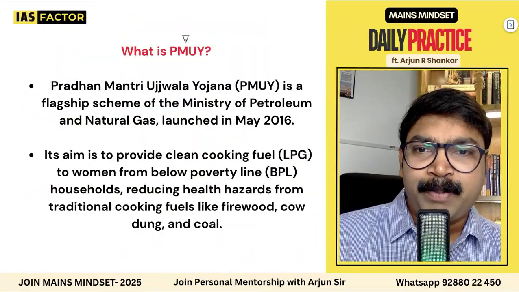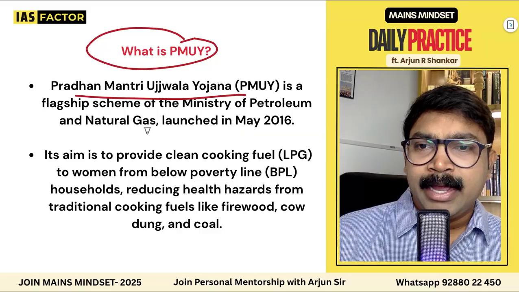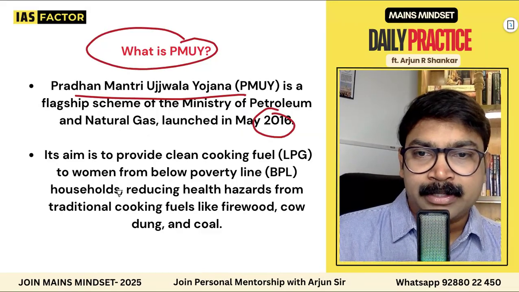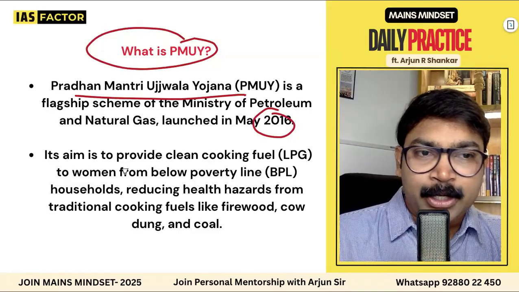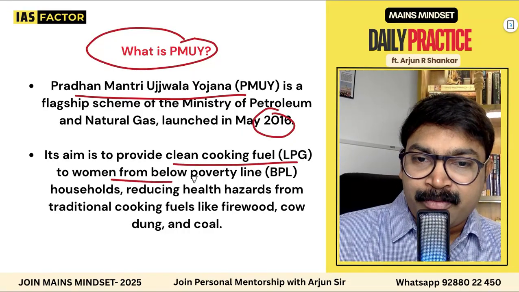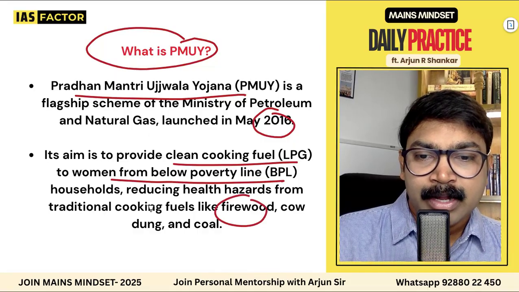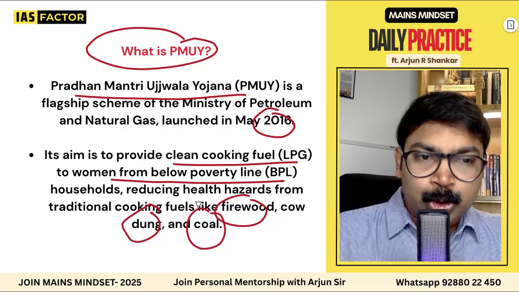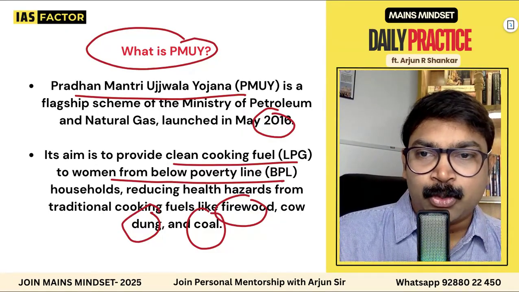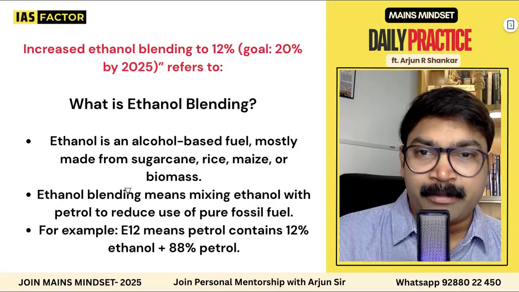And now what is PMUY? Have an idea. It is Pradhan Mantri Ujjwala Yojana. It's a flagship of the Ministry of Petroleum, launched in 2016. What is the main purpose? Such points can be added in your mains answer sheet. Provide clean cooking fuel to women from below poverty line households, reducing hazards from traditional cooking like firewood, cow dung and coal. You switch from cow dung and coal to clean cooking fuel, LPG. More than 7 to 9 crore people are benefited from this.